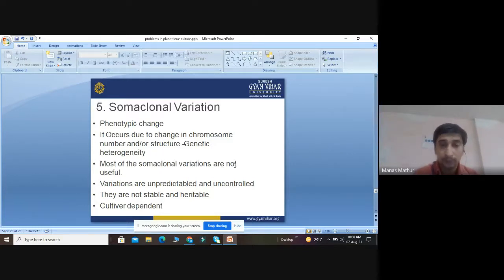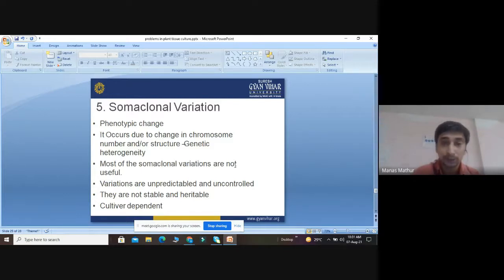Most of the somaclonal variations are not useful, so they are actually a useless process. Also, the variations are unpredicted and uncontrolled. We cannot determine when they will occur, and we cannot determine how to control them. So it is a very uncontrolled phenomenon, because genetic things are not in our control. It occurs due to mutation, due to various reasons, and they are not stable, they are not heritable. They are cultivar dependent.